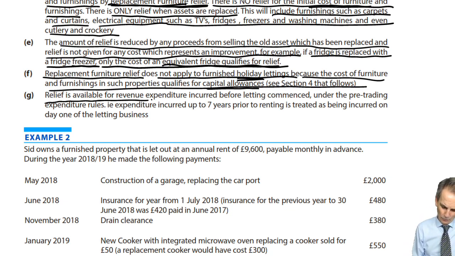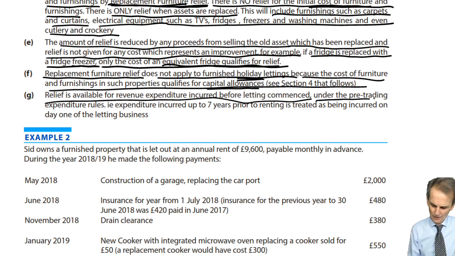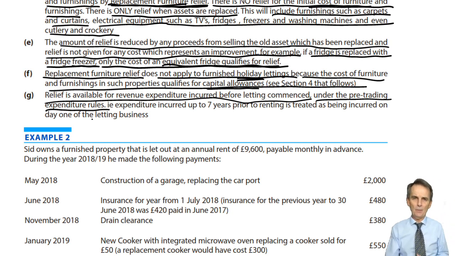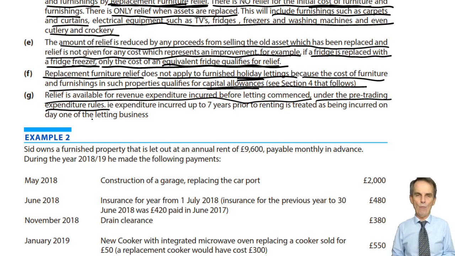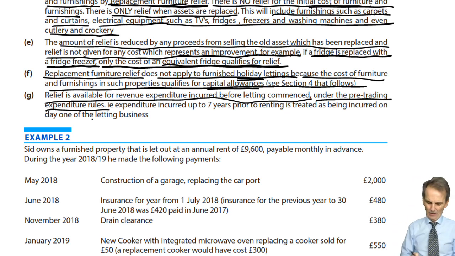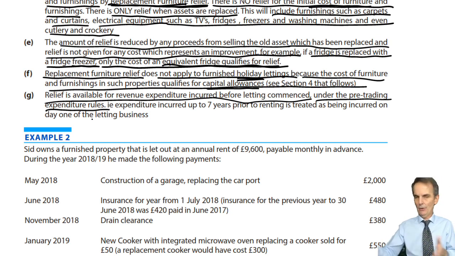Relief is available for revenue expenditure incurred before letting commenced under what's called the pre-trading expenditure rules. Again, some of the expenses we incur may have been incurred prior to actually getting a tenant into that property. We'll incur expenses while we're trying to rent that property. We'll incur expenses between rental agreements from one to the other. It comes under the overall rule of the pre-trading expenditure rules.